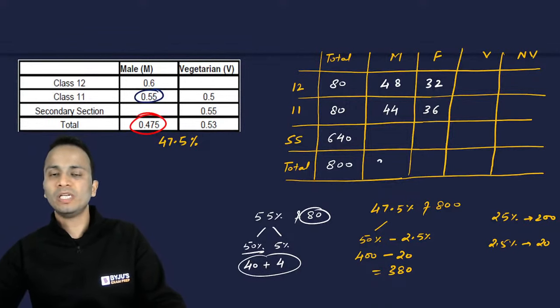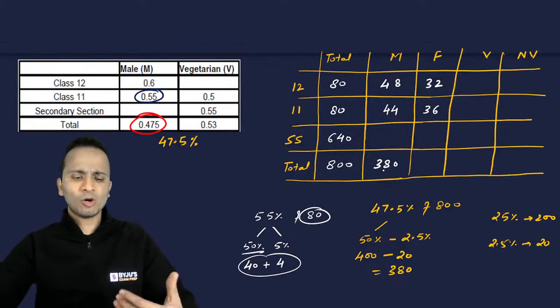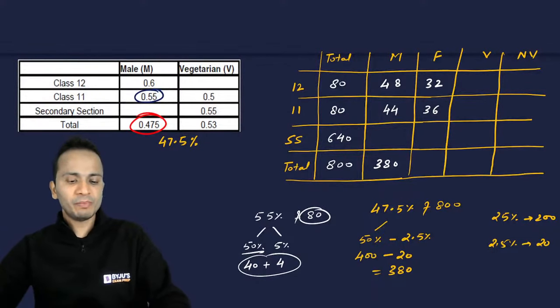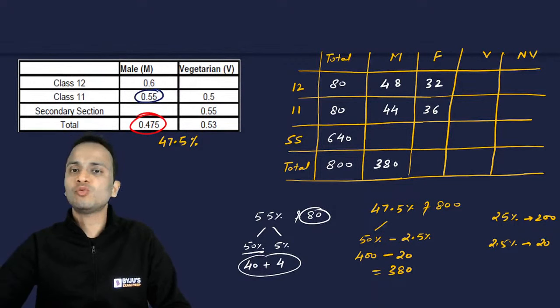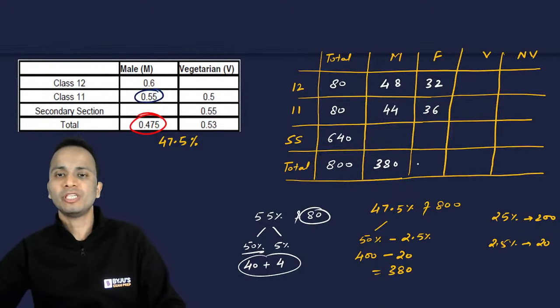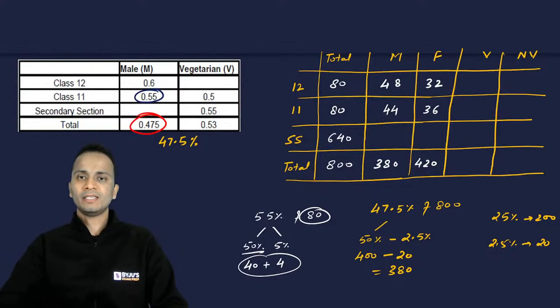Raksha, you are absolutely correct. Other students can also do that. Guys, please don't sit idle. ठीक है ना? Please keep giving me the values. So if males are 380, the number of females will be 800 minus 380. That is 420. All right.